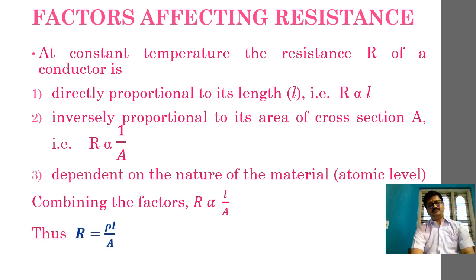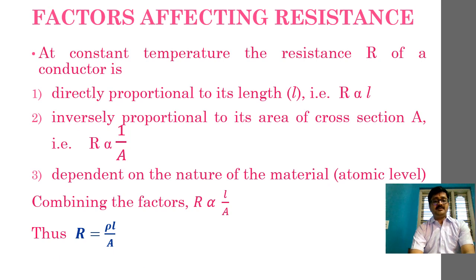Then, combining these things, what will we get? R is equal to rho L by A. Rho L by A. This is one of the most interesting equations that we have obtained here. Then the question arises, my friends, what is this value called rho? Rho is the constant of proportionality, and this constant has something to do with the material itself. So obviously rho must be a property of the material.